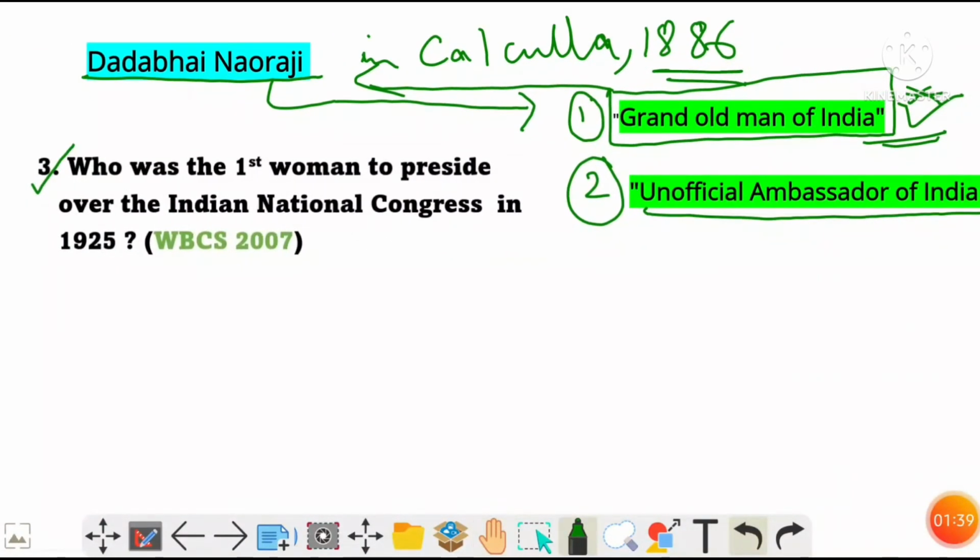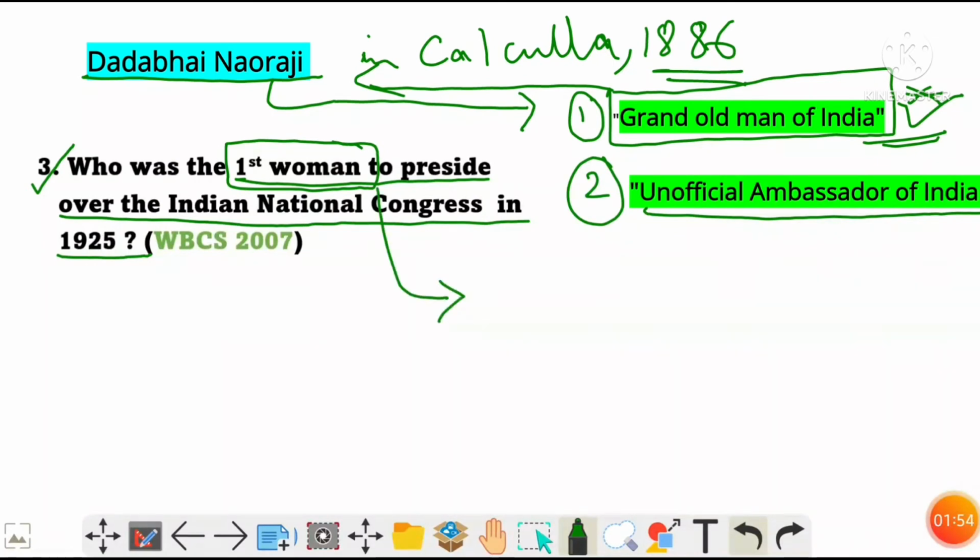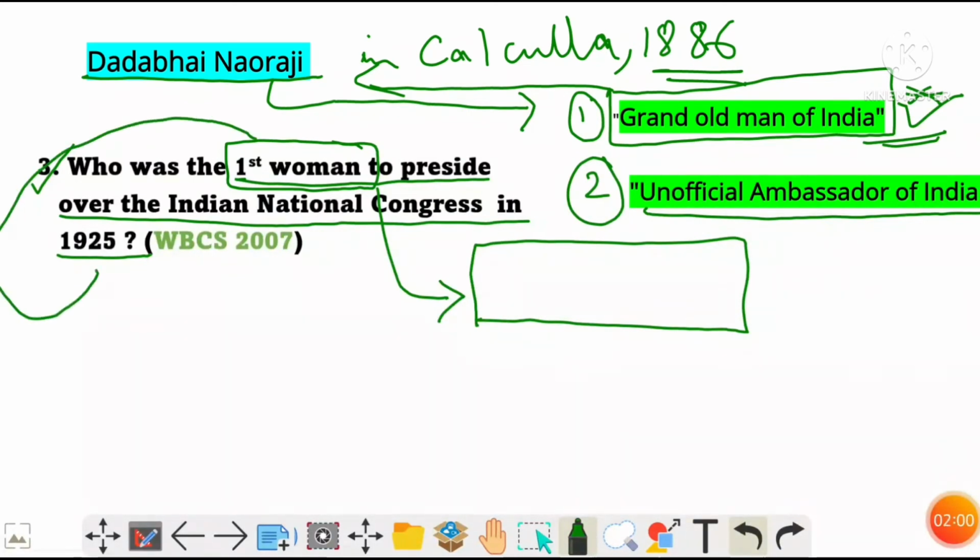Next, question number 3. Who was the first woman to preside over the Indian National Congress in 1925? This question was asked in WBCS 2007. Here, the first woman to preside over Indian National Congress was actually Annie Besant, but in this question it is asked who was the first woman to preside in the year 1925.